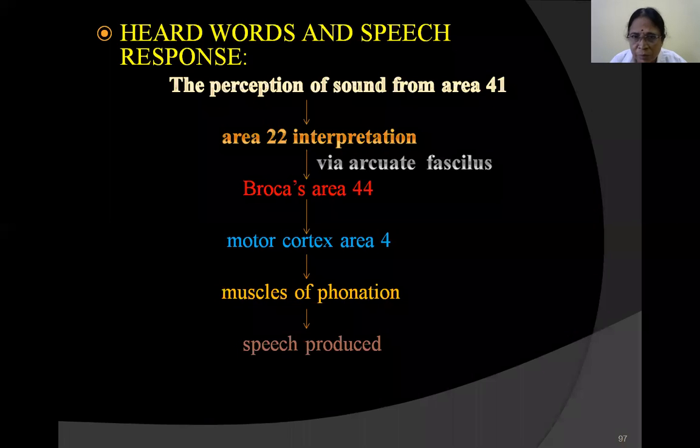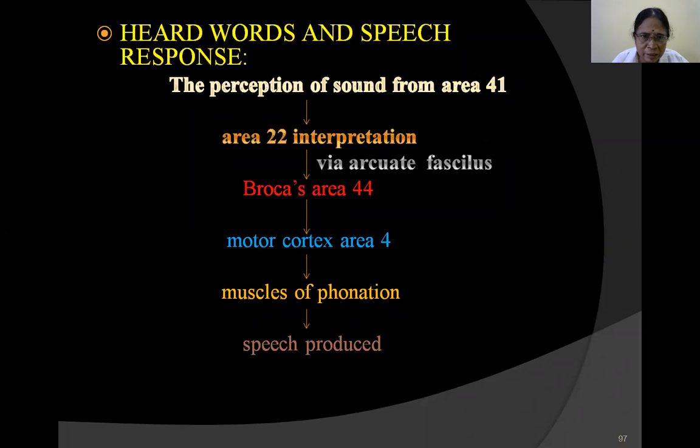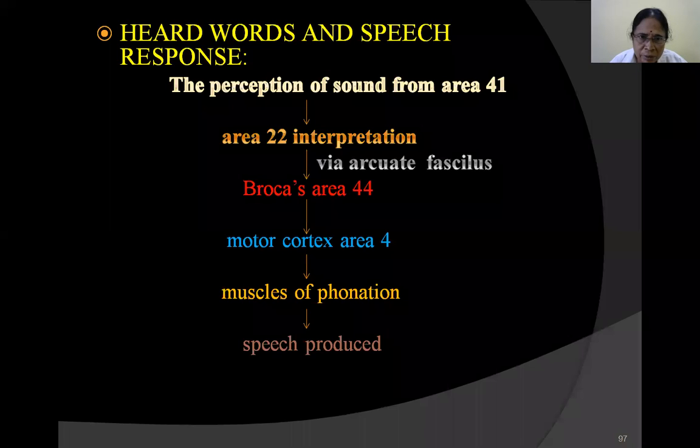Suppose somebody is saying something and you want to answer. This is the simple process. If you remember this line diagram, you will build up the rest of the story. Therefore, please practice this line diagram. If you have a spoken word and you are answering a person, in man-to-man communication, how it is done, this gives a very beautiful picture. You just remember this, and the rest of the story you can build up.